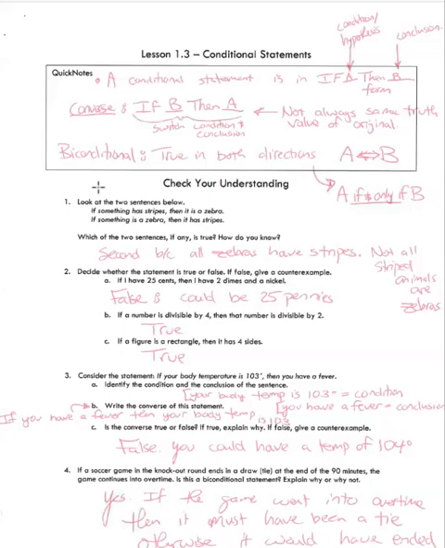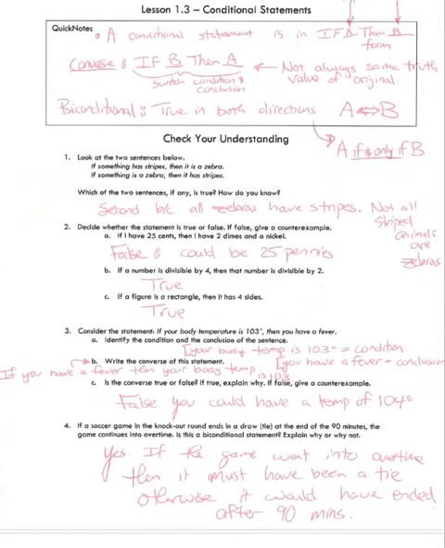Now, the students then went over and did their check your understanding part. It says, look at the two sentences below. Which of the two sentences is true? How do you know this? It says, if something has stripes, then it's a zebra. And if it's a zebra, then it has stripes. It's going to be the second one. If it's a zebra, then it has stripes. But there are many things that have stripes that are not zebras. I actually had a student in my class that had hair with dyed stripes in it. So the second would be the only one because all zebras have stripes. Not all striped animals are zebras.